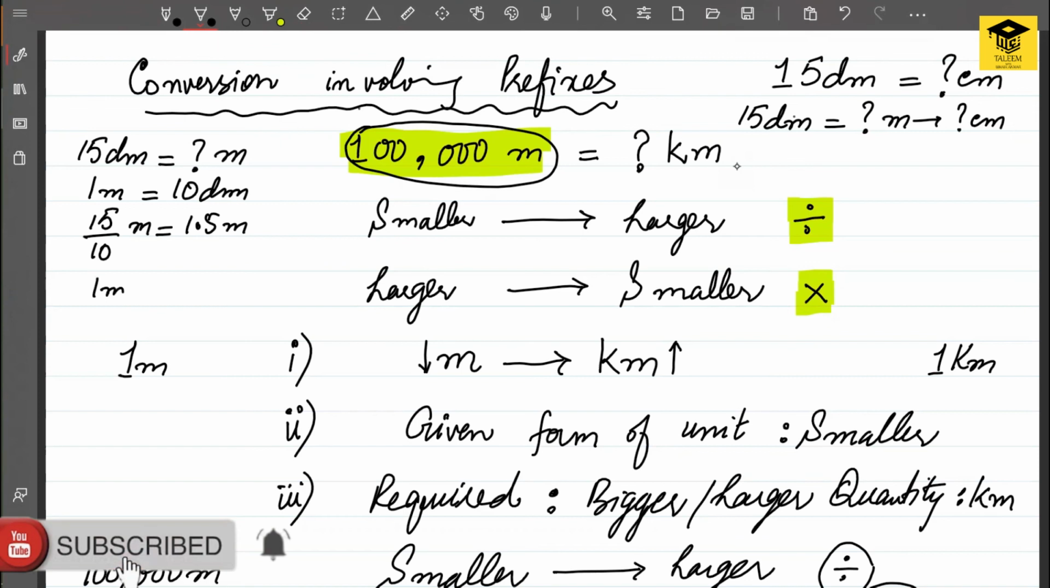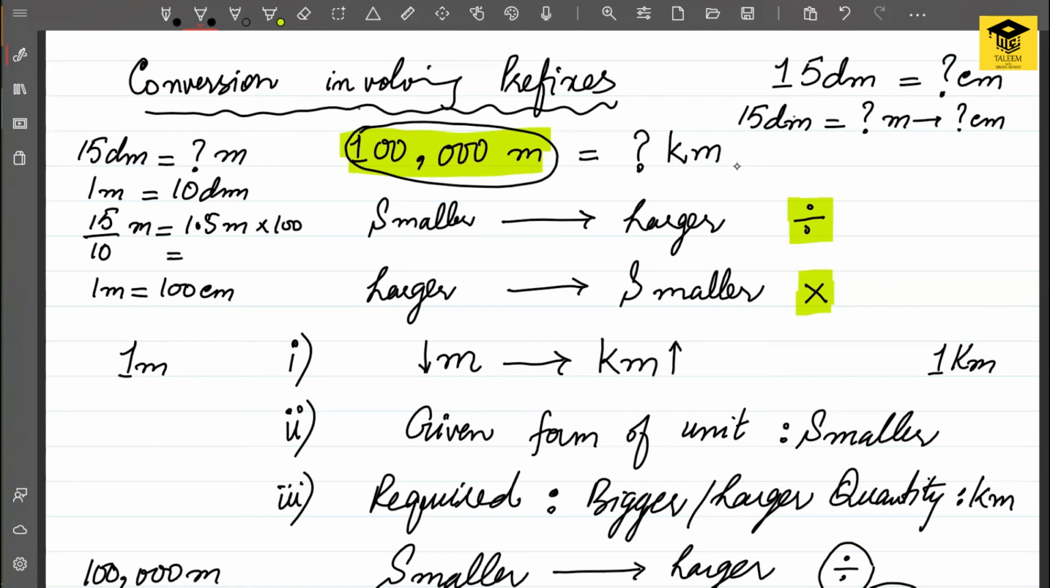Now we know that 1 meter has 100 centimeters, and this time we are converting a larger quantity into a smaller quantity. So we multiply it by 100. So it will become 150 centimeters. Okay, when we convert a larger quantity into a smaller quantity, we multiply. And when we convert a smaller quantity into a larger quantity, we divide. So decimeter was a smaller quantity and meter was a larger quantity. So we divided here. And meter is a larger quantity, centimeter is a smaller quantity. So we needed to multiply it. So we multiplied it this way.